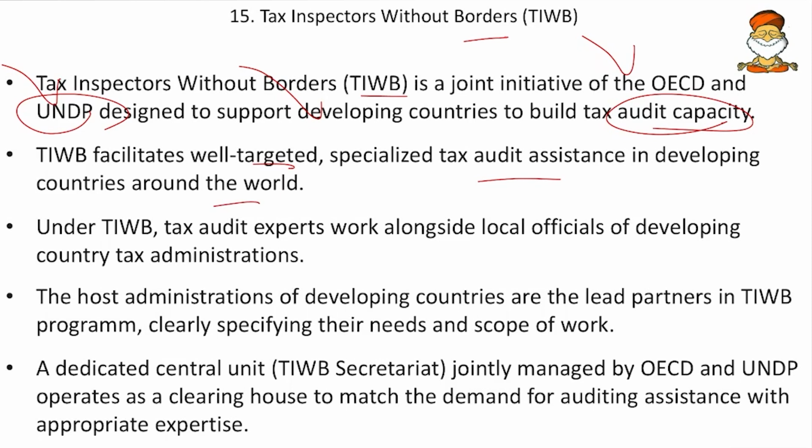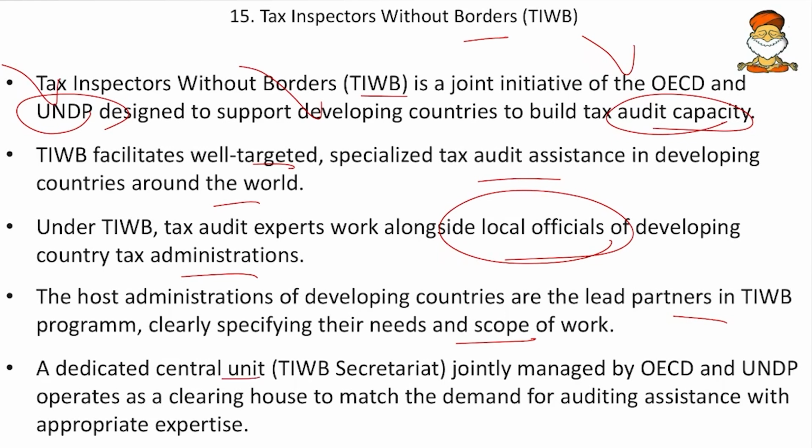Under the TIWB, tax audit experts work alongside local officials in developing country tax administrations. They work with the local officials, so it is a coordinative approach. The host administrations of developing countries are the lead partners in the TIWB program, clearly specifying their needs and scope of work. So they are not dominating, they just work as a team with the developing countries.